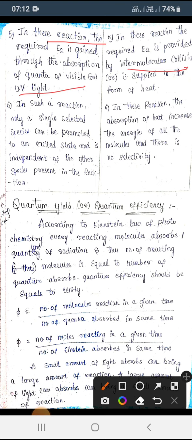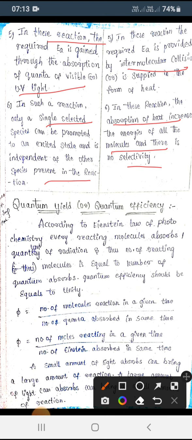Here only a single selected species goes to the excited state, and it does not depend on that state, and it returns back. But in the thermal reaction, absorption of heat increases, so all molecules do not have this selectivity.